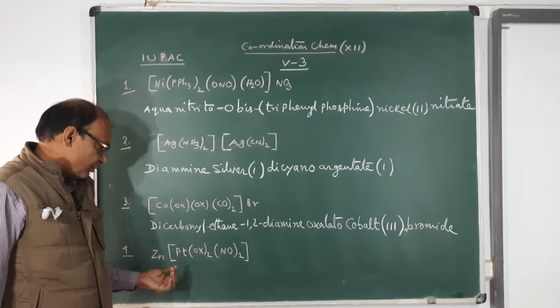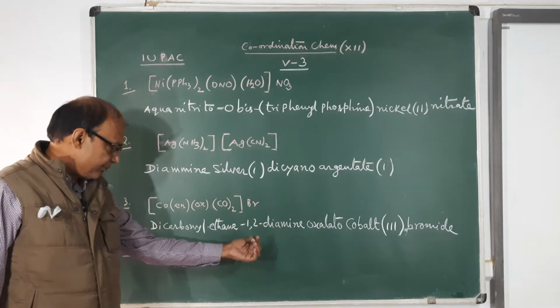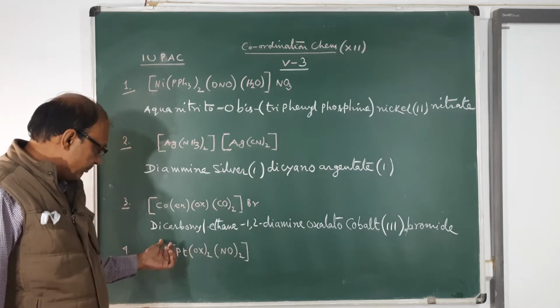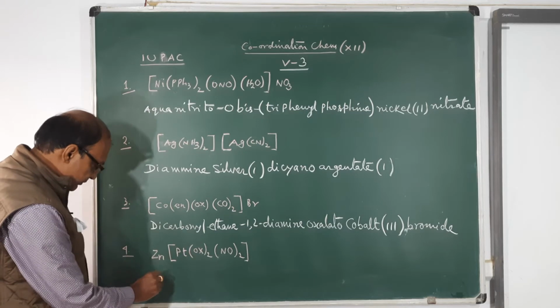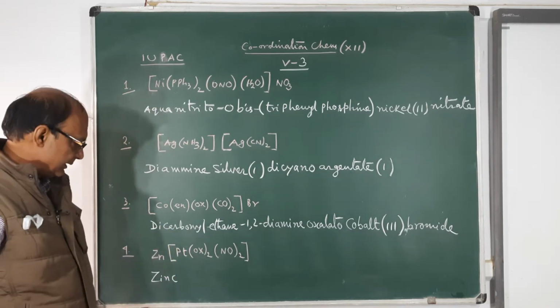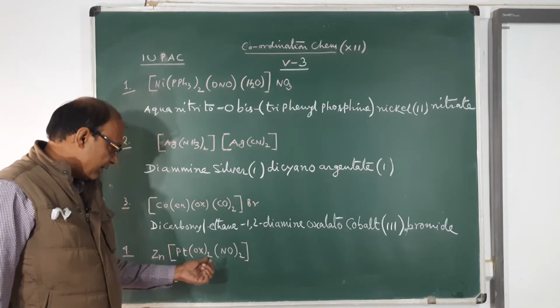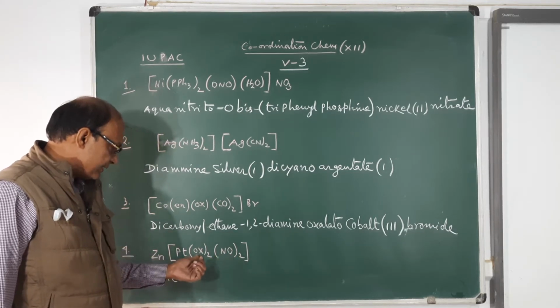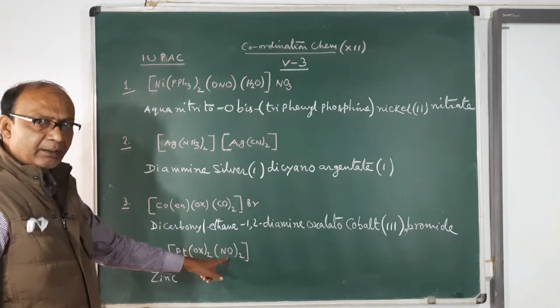Now come to the fourth. This is an anionic complex. This is the negative part and this is the positive part. So in an anionic complex, first you write the name of the cation, zinc. Then the same alphabetical order: this is nitrosyl, this is oxalato, so nitrosyl will come first.